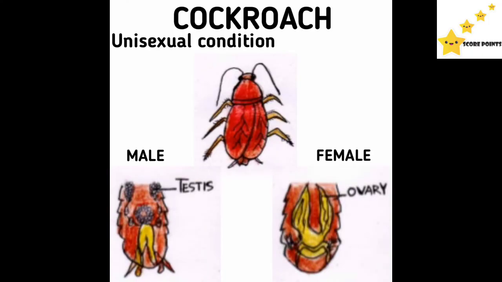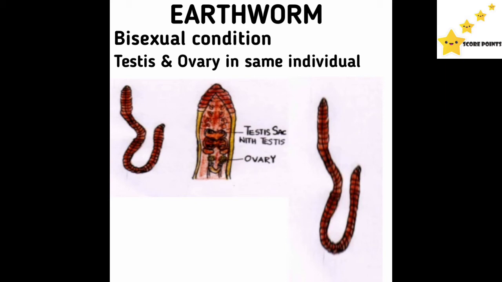Now you can see the diagram of cockroach. It is a unisexual condition. Testis, which is a reproductive organ of male, is found on the male cockroach body, and ovary, which is the reproductive organ of female, is found on the female cockroach body. For an earthworm, the testis and ovary are found on the same individual. So this is a bisexual condition. The testis sac with testis and ovary are found in the same individual.